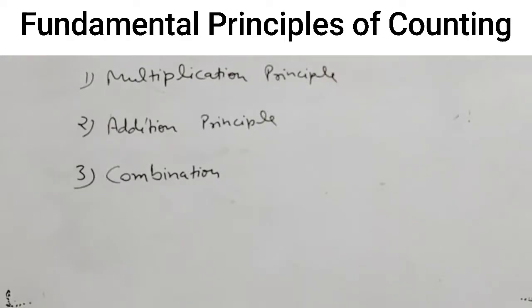So we discussed 3 principles of counting, that is the multiplication principle, the addition principle and combination, that we generally use to calculate the number of outcomes during calculation of probability.